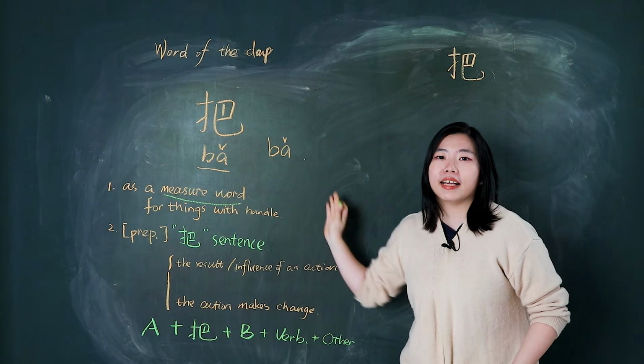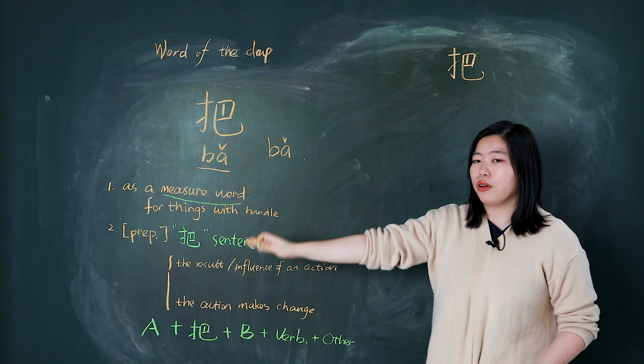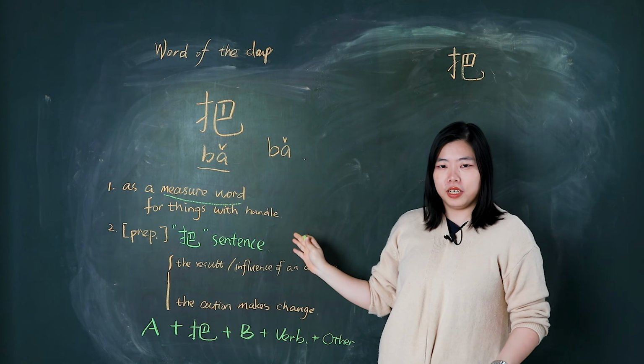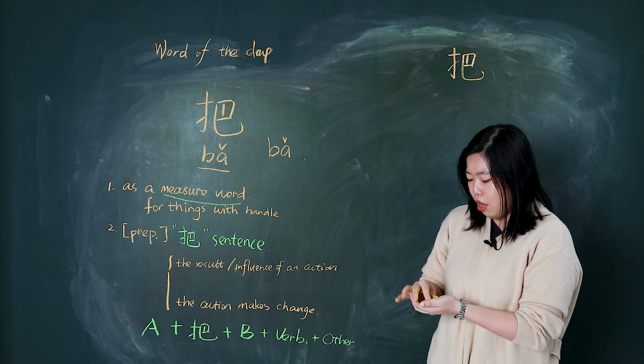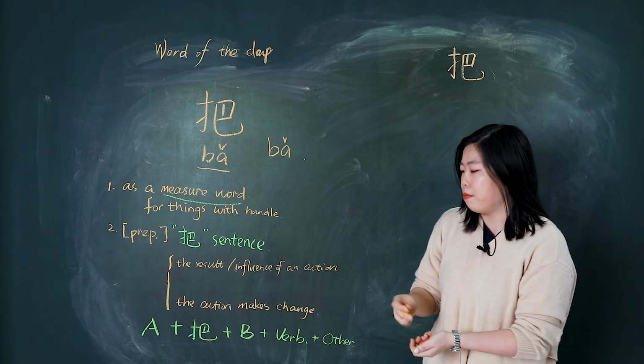And the second meaning of 把 is the famous 把 sentence. Every student, when you learn the 把 sentence, will feel crazy. So now Sunny will give you an easy way to learn the 把 sentence. Before we learn it, we just remember this one.